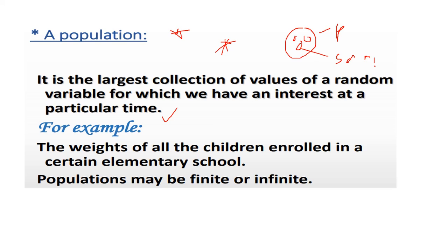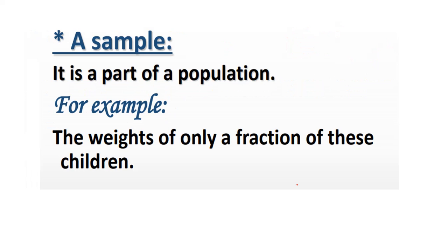This is the difference: a part of the population is called a sample. In the population we have a parameter. A function of population values is called a parameter. A function of sample values is called a statistic. We can discuss all these also. The population may be finite or infinite, homogeneous or hypothetical, different types of populations are there. Sample means part of the population. For example, the weights of only a fraction of these children come under the sample.